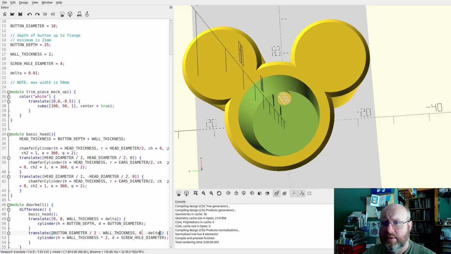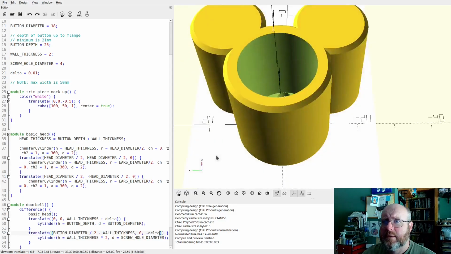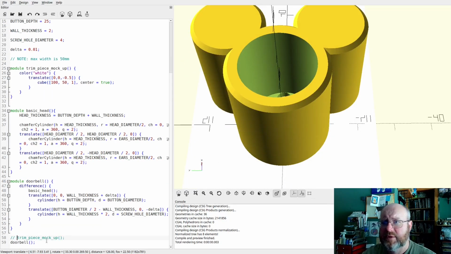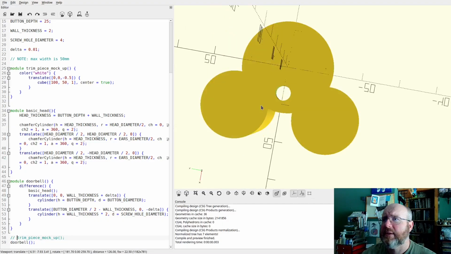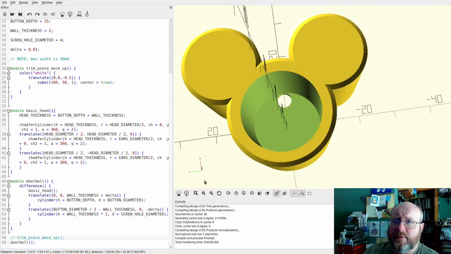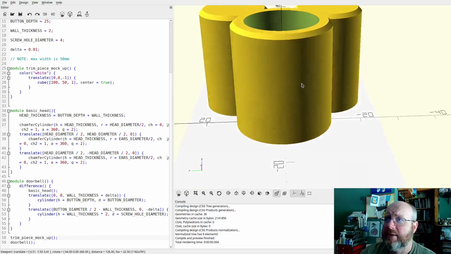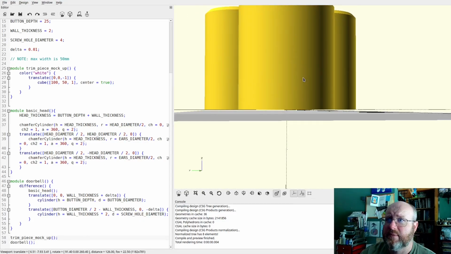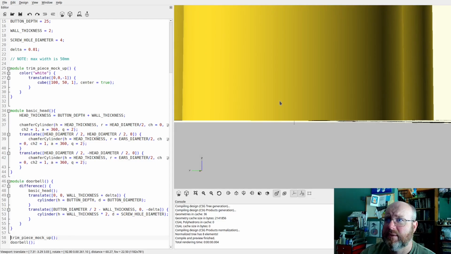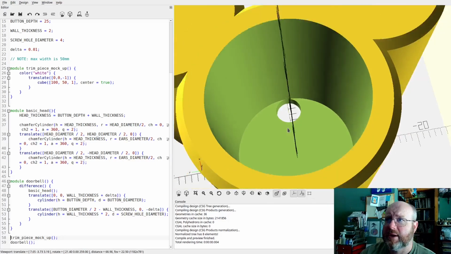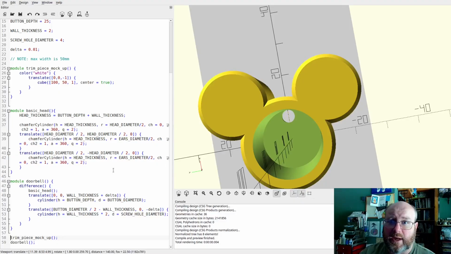Delta. And I want to get rid of the trim piece mock-up just a second. And then that will let us see that. Oh, wait. Oh, that was the fuzzy. The fuzzy was it hitting the trim piece. It was trying to difference that out of the trim piece. So then let's do this. Since our trim piece doesn't matter, let's make this go back by 1. And so I created my own problem there. Now you can't see it. So it's just floating on top of our trim piece. If you view in, you can see it right here. It's floating. But that means we're not going to get any weird interface stuff. So that's why I was confused, because I was like, my math should be right. Yeah, my math was right.